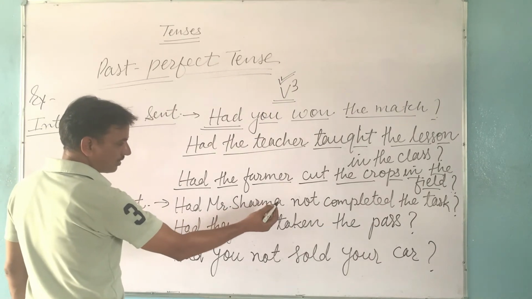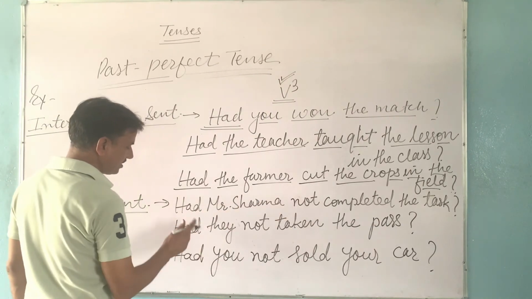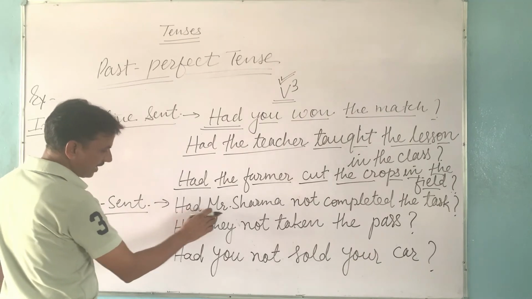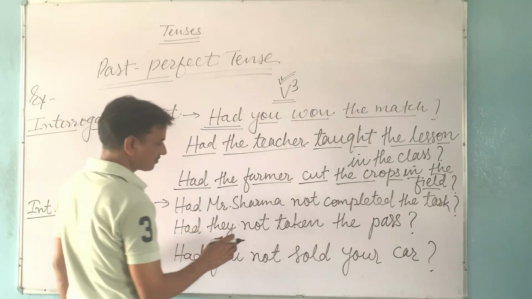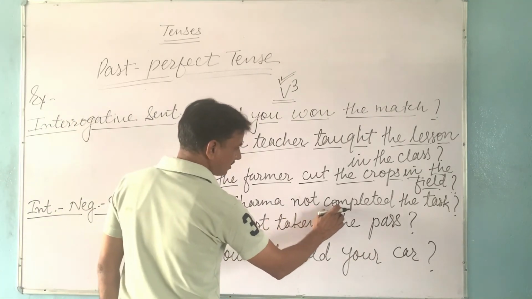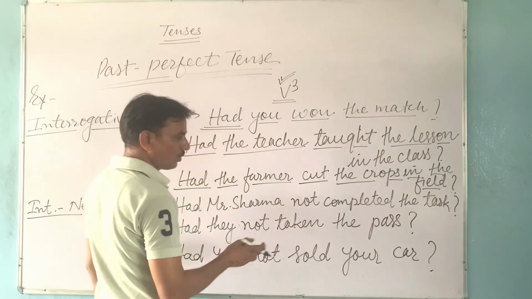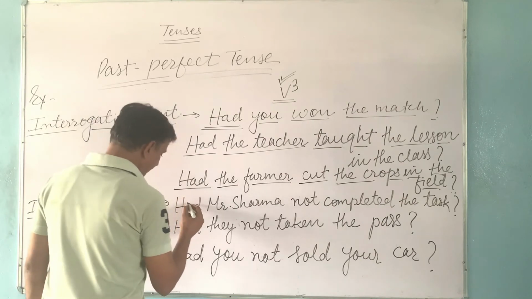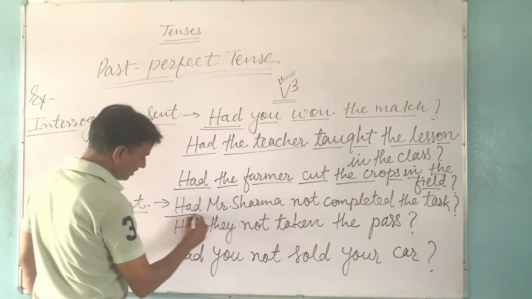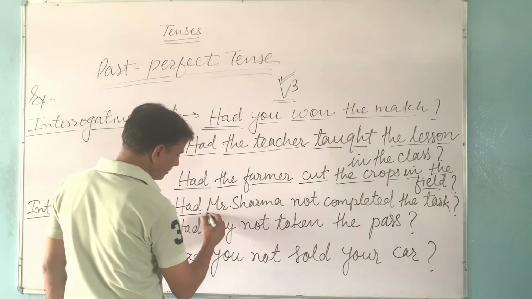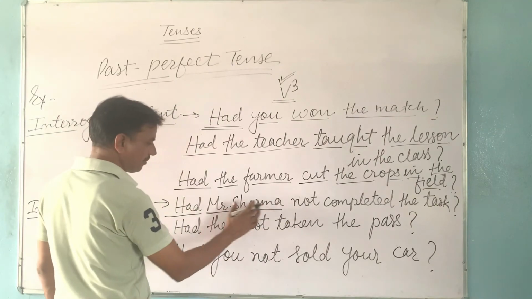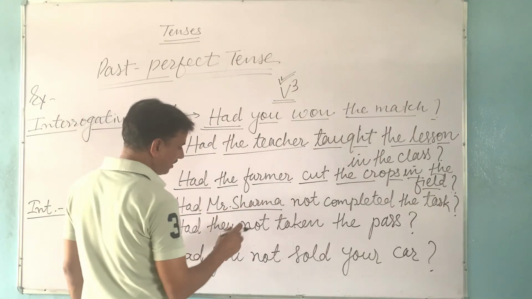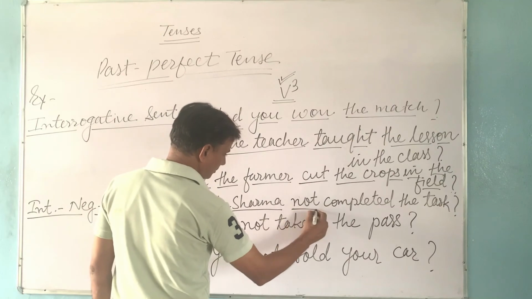Had Mr. Sharma not completed the task? Means in this sentence, it is being asked whether the action of completing the task was completed or not in the past period. So we will start with helping verb, that is had. Then we write subject. Mr. Sharma is subject here, and after subject we have to use not.